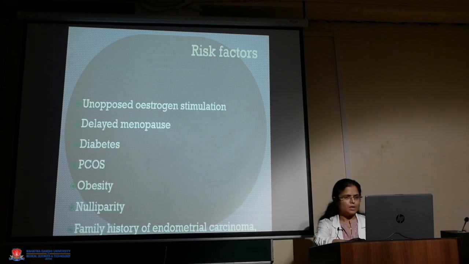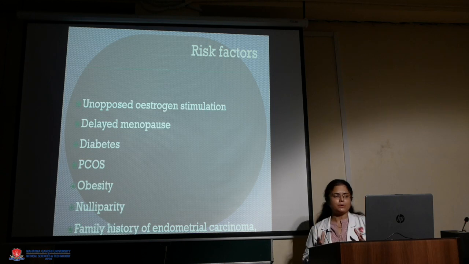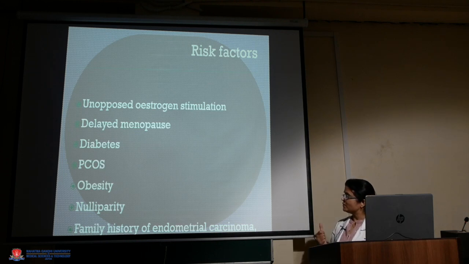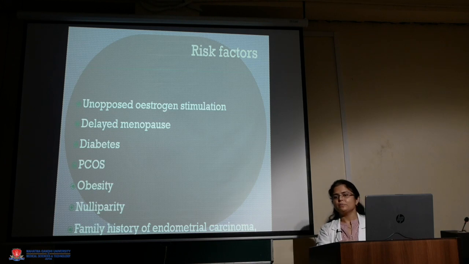So what are the risk factors to develop endometrial hyperplasia? First is the unopposed ovarian stimulation by the exogenous estrogen, or delayed menopause, because in menopause we don't have the progesterone, so there is excess of estrogen that can lead to endometrial hyperplasia. Now another is diabetes, then PCOS, obesity, nulliparity, and the family history of endometrial cancer. All the patients who are having these risk factors are likely to develop endometrial hyperplasia. It can be with atypia or without atypia, both.